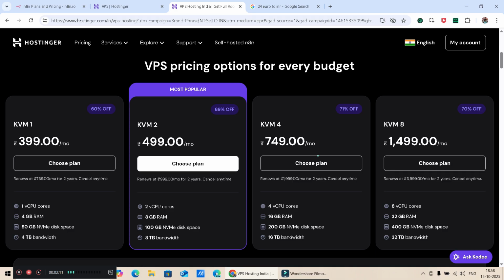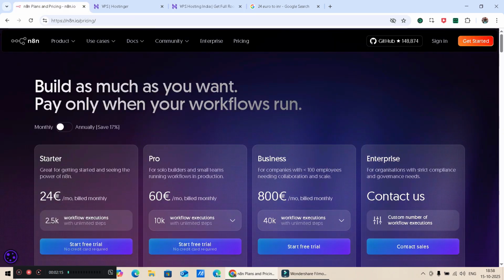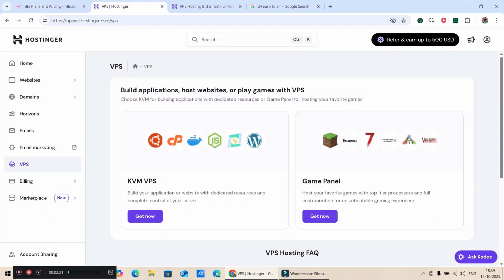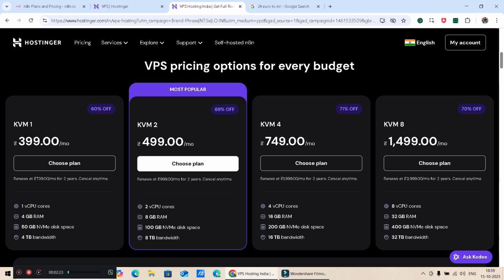And the most important thing is you can go for unlimited workflows, whereas this is only 2,500 workflows. You can choose any plan in that, and Hostinger plans are cheap and affordable, and you can execute unlimited workflows. So go for Hostinger.